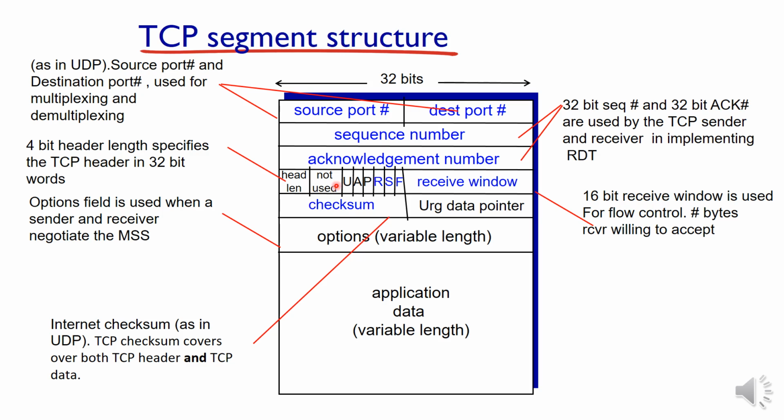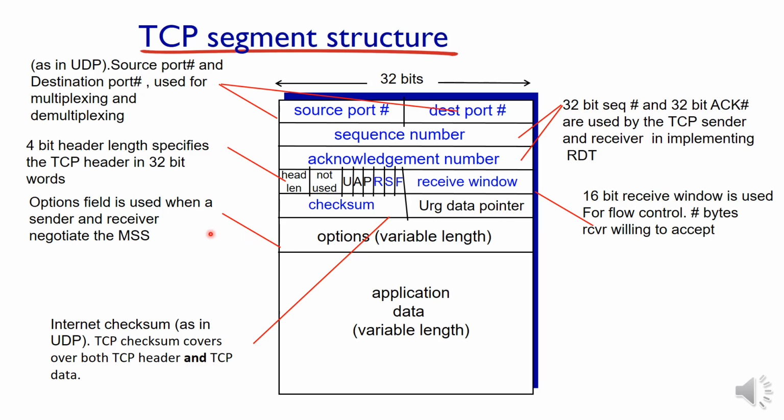And next is the checksum. The purpose of the checksum is similar to that in UDP. It is not mentioned here, but you know what the purpose of the checksum is, and we studied it in detail in UDP. The same thing applies here also. Then there is the urgent pointer, the urgent data pointer. This will be explained in a coming slide.